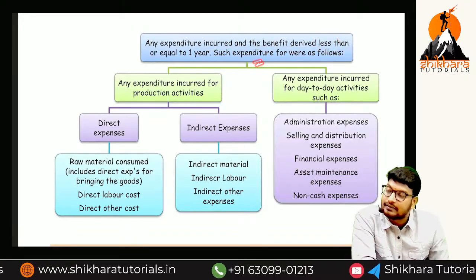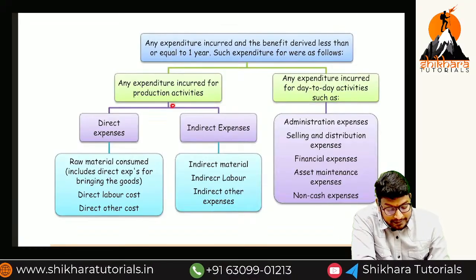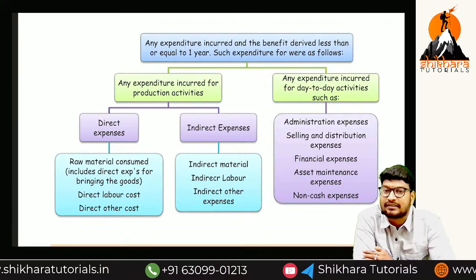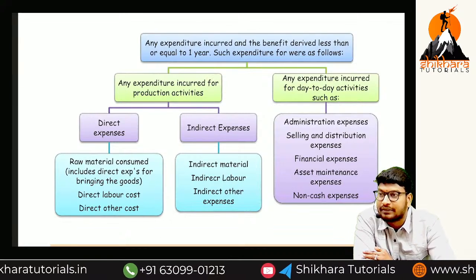Such expenditure is as follows. First one, any expenditure incurred for production activity. Okay, now you know the production activities. What is the meaning of production activities?